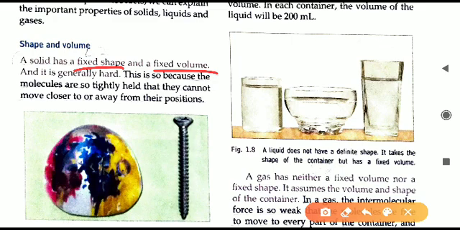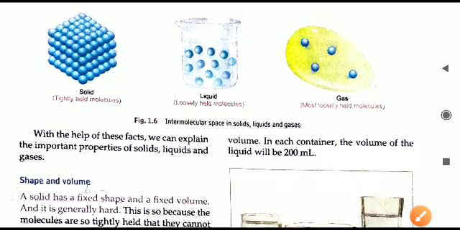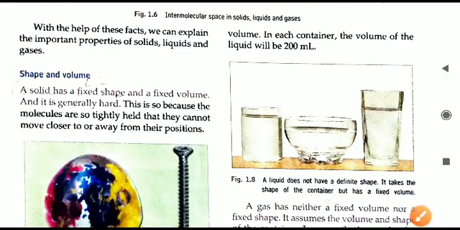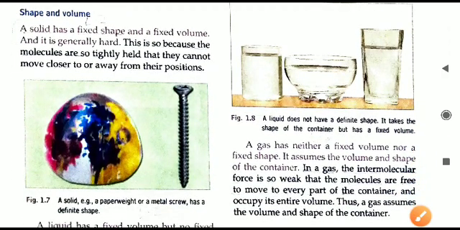Because of fixed shape and fixed volume, we can say solids are very hard objects. All solid objects are hard because of the fixed shape and fixed volume. And why is the shape fixed? Because the molecules are tightly packed. As you can see in the arrangement of the molecules, there is no space for the molecules to move. Because the molecules cannot move, the solid object becomes very hard.